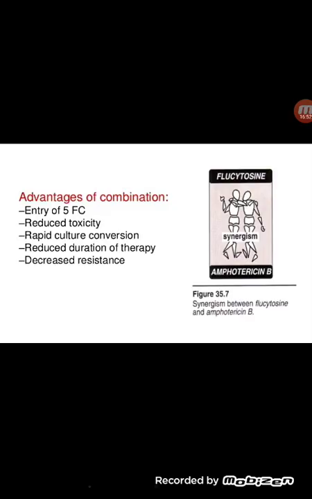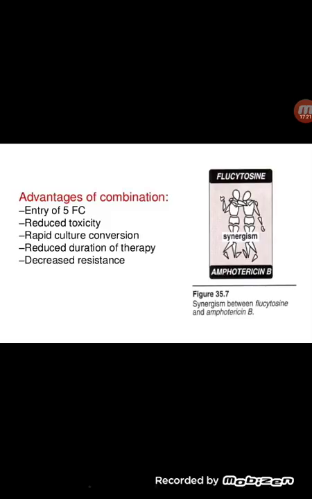And voriconazole, the adverse effect of voriconazole is that it prolongs the QT interval, and it causes visual disturbances, that is blurred vision, altered color perception, and photophobia. And as we discussed previously, posaconazole is the only azole that is active against mucormycosis.